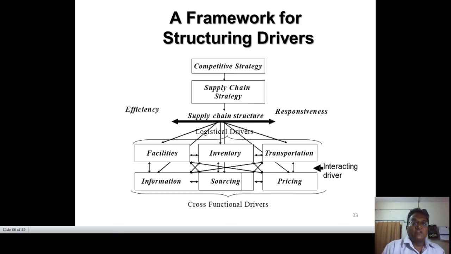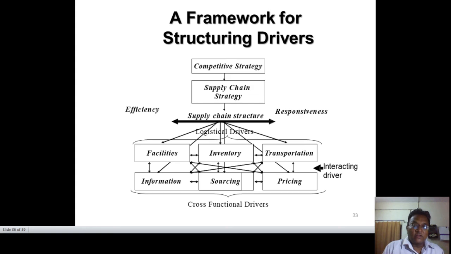So in this scenario, in this system, in this driver, we have to take a real facilitator. Facilities are handled by a supply chain manager or the company owner. If the company has its own supply chain system, they definitely have to look after the basic things like sourcing and facilities, with pricing as a secondary model. Then we have to look after transportation, because we have to move our products that way.